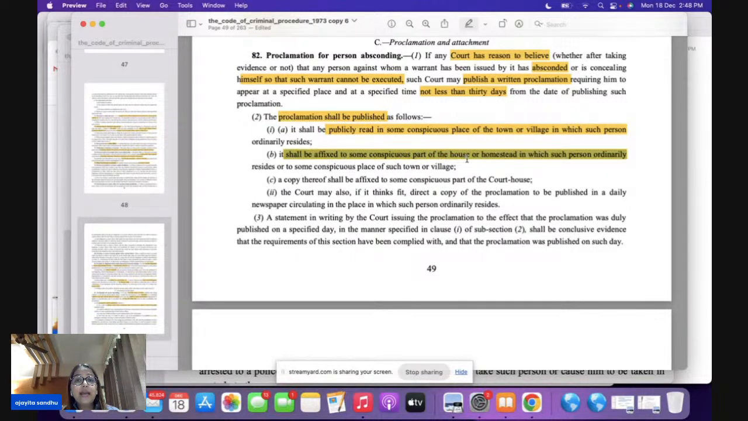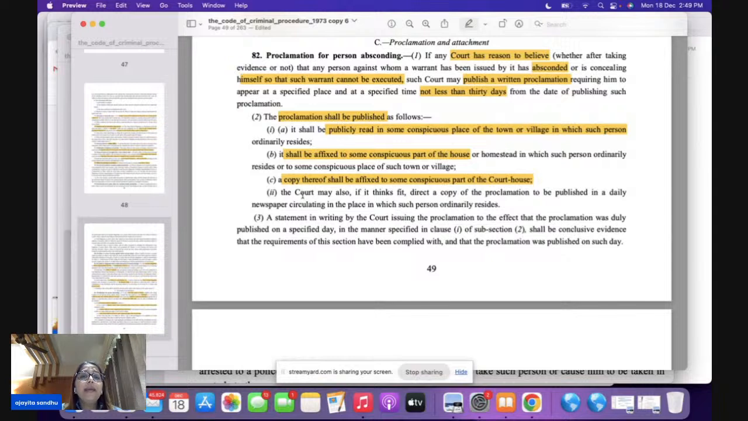You're going to fix this at the conspicuous part of the house. So you're going to publicly read it out. You're going to fix it to the conspicuous part of the house. And this copy is also going to be affixed at the conspicuous part of the courthouse. All these three clauses are mandatory. They are conjunctive, meaning thereby they are to be fulfilled together. Publicly read, plus conspicuous part of the house, plus a copy fixed at the conspicuous part of the courthouse. Mandatory. So the word is shall.